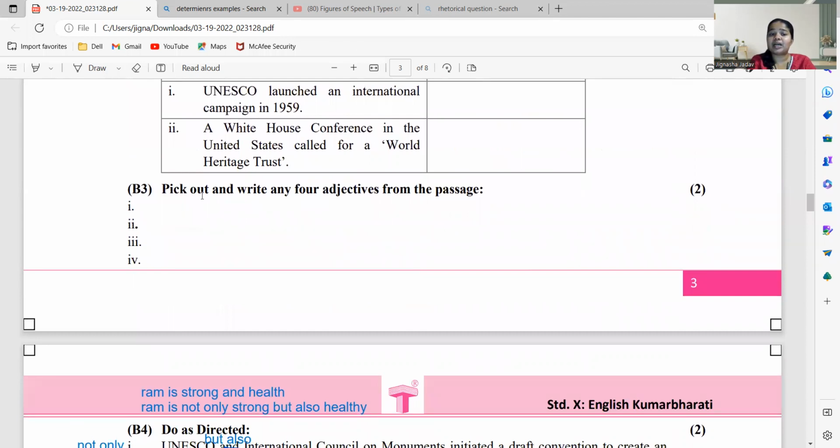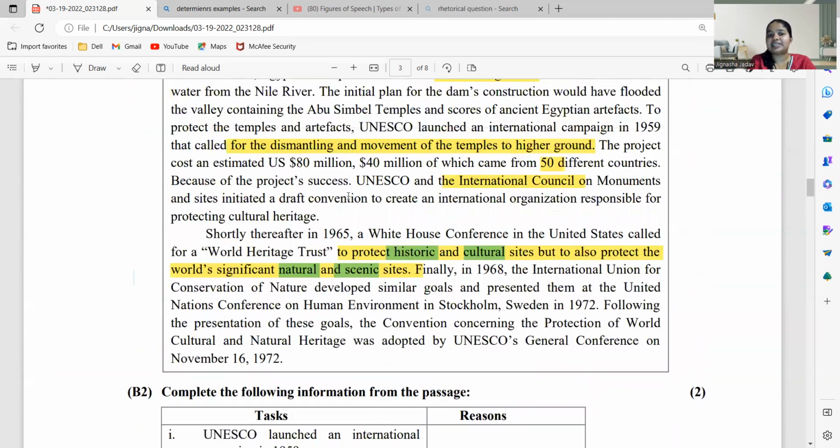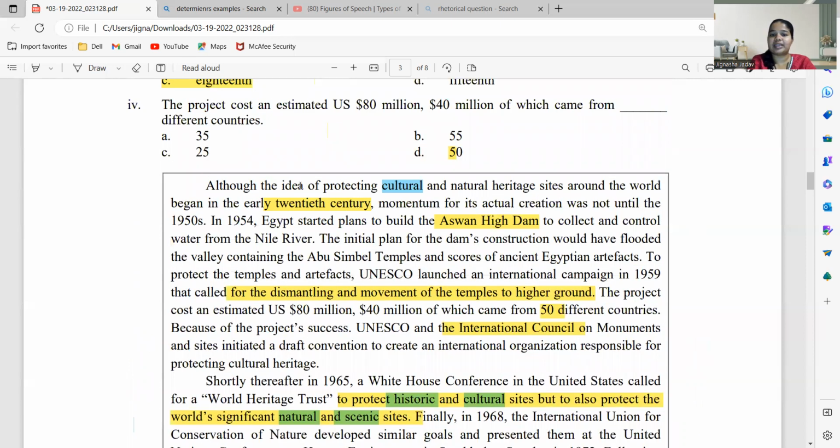ठीक है. Pick out and write any 4 adjectives from the following. Adjectives लिखना है. Although the idea of protecting cultural becomes adjective of quality.